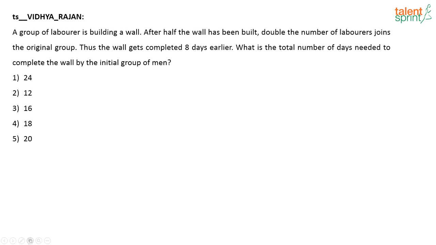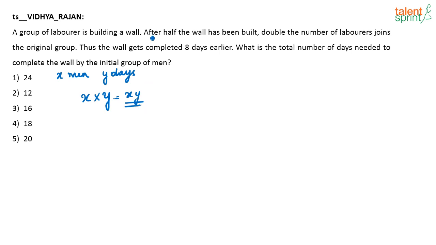There are two ways to approach this question. One is using the man days concept. Using the man days concept, the product of men into days will always remain constant for a given work. Here a group of laborers are building a wall, so I am assuming that there are X laborers and totally they will take Y days to finish the work. So X men will be able to build the wall in Y days. What is the product of man days here? X into Y. This is constant for the given work of building the wall.